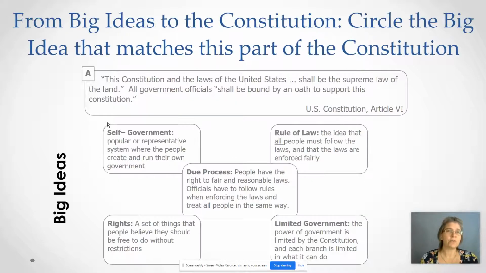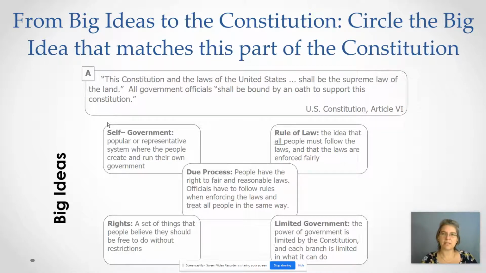So first, we're looking at a quote from the Constitution from Article 6. This Constitution and the laws of the United States shall be the supreme law of the land. All government officials shall be bound by an oath to support this Constitution.